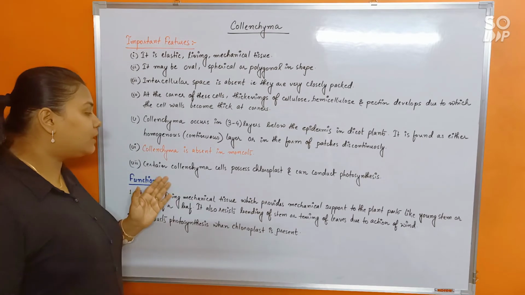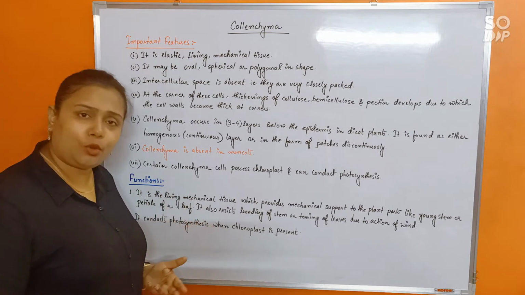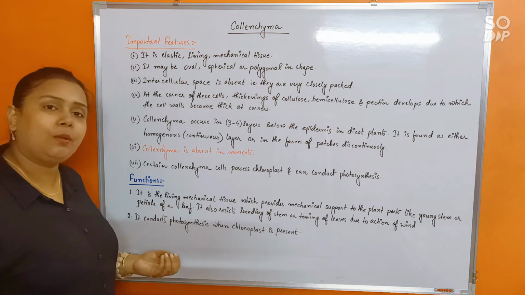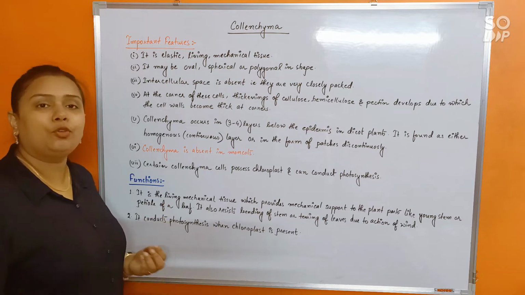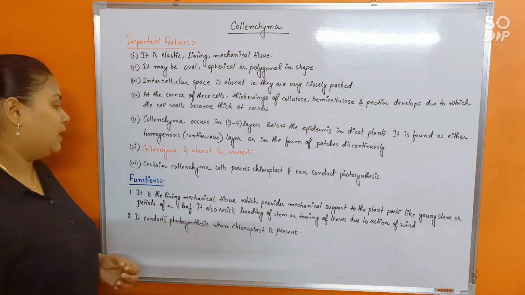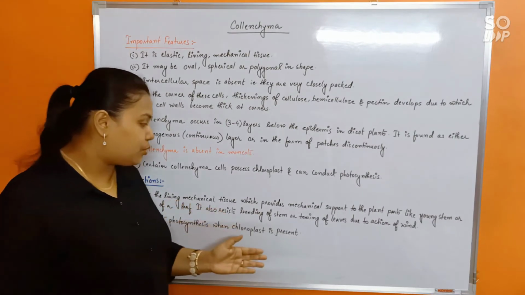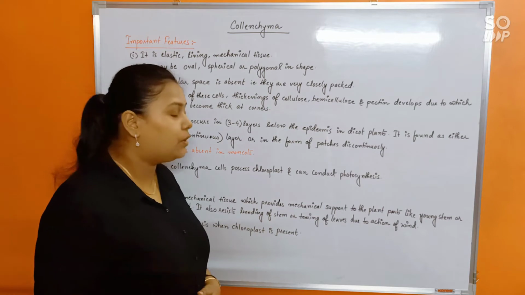And last, certain collenchyma cells would possess chloroplast, and by now you already know, if a cell possesses chloroplast, of course it will help in photosynthesis. Alright. So last is functions. It is a living mechanical tissue which provides mechanical support to the plant part.